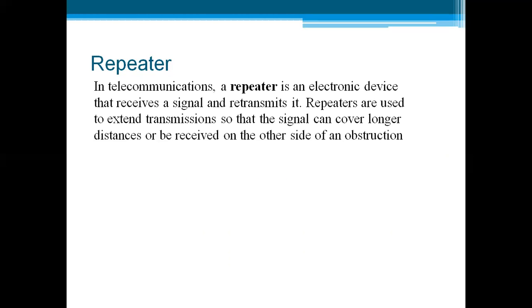Repeaters. Repeaters are one of the interesting points used in communication. So what is a repeater? In telecommunication, a repeater is an electronic device that receives a signal and retransmits it. As its name indicates, it receives the signal and retransmits it. Repeaters are used to extend the transmission so that the signal can cover a longer distance or be received on the other side of an obstacle.